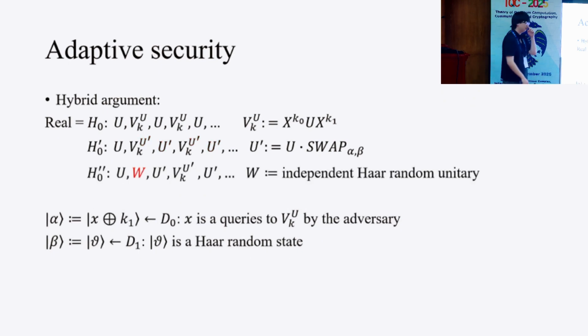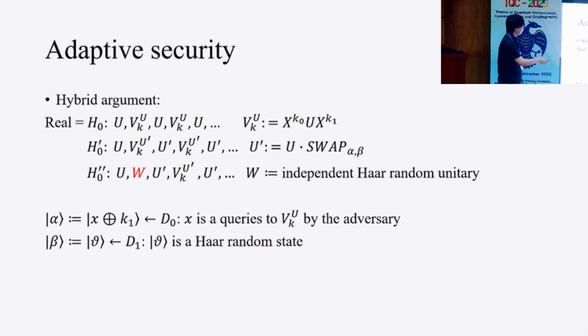Next, we introduce a new intermediate hybrid, H0'. In this hybrid, we replace the first query to V_{K,U} with an independent Haar random unitary W. Here, we need the detail of alpha and beta. Alpha is sampled for some fixed x and k1.